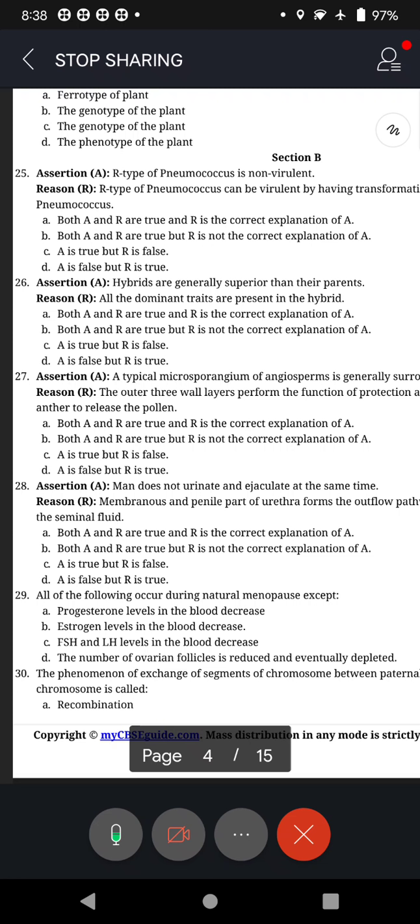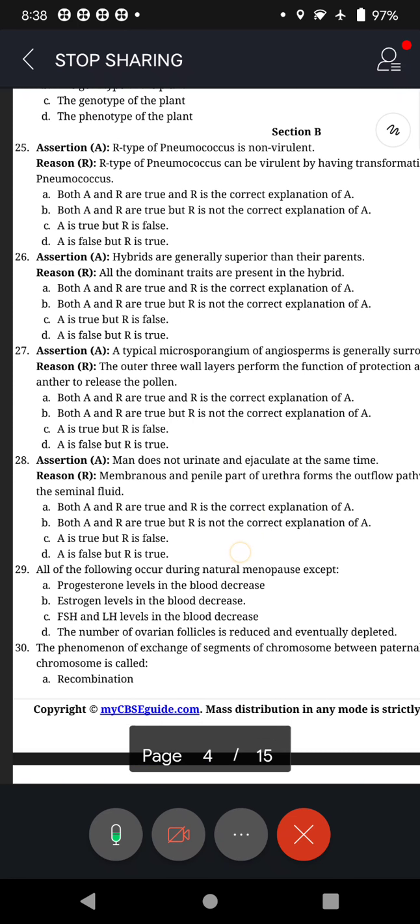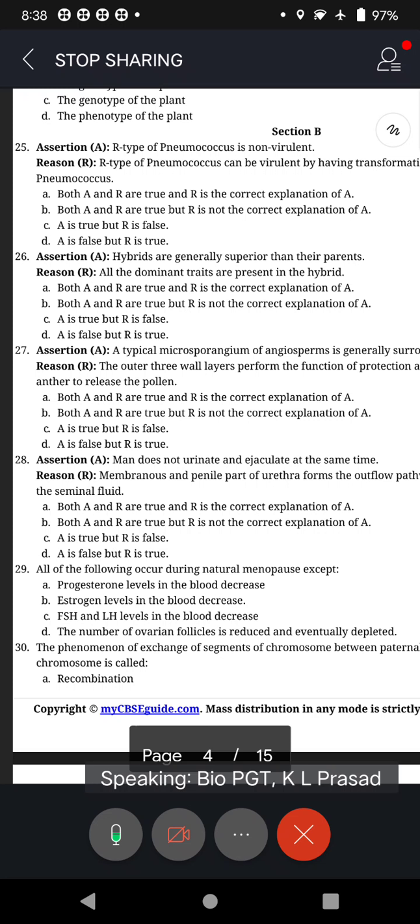But at the same time, remember you are having only 90 minutes, isn't it? In 90 minutes, 50 questions. So 90 by 50, how much, Prasad? 1.8 minutes, correct? 1 minute 50 seconds.